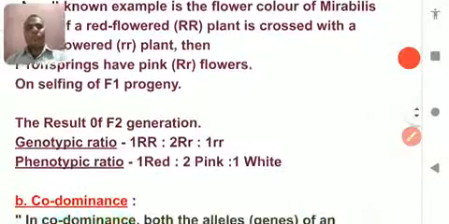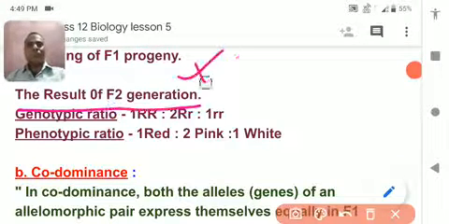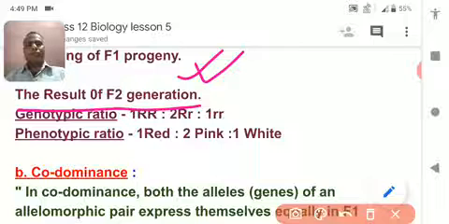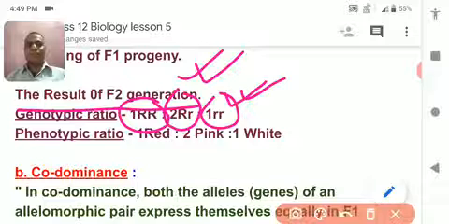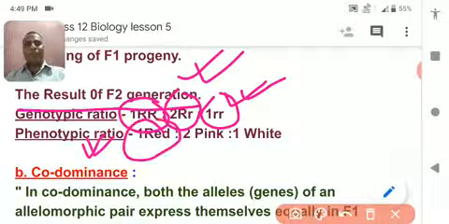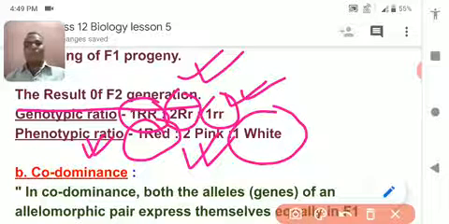When the F1 progeny are crossed together by self-pollination, in the F2 progeny the phenotypic ratio is 1 pure red in color, 1 white in color, and 2 pink in color. And the genotypic ratio is the same: 1 is red in color, 1 is white in color, and 2 are pink in color. So in both cases, genotype and phenotype ratios are the same.